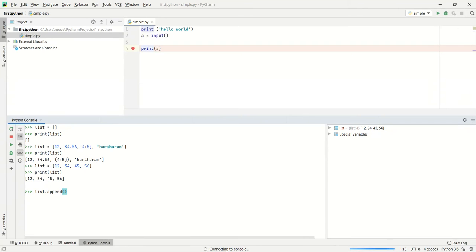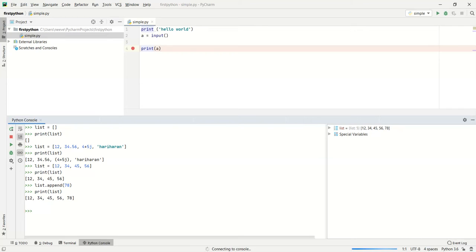I'm going to append another integer, 78. Now if we print the list, the 78 is added at the end of the list. The previous list ended with 56, and the new element 78 is appended at the end of the list.